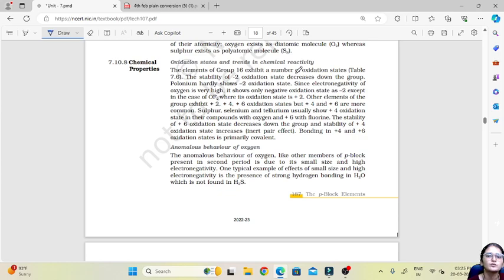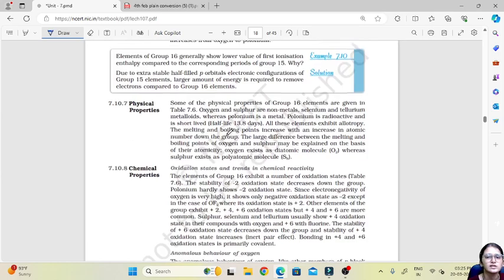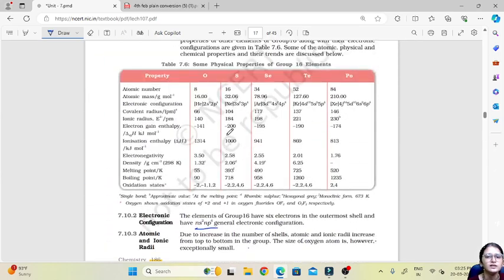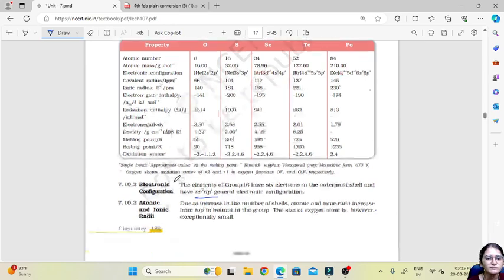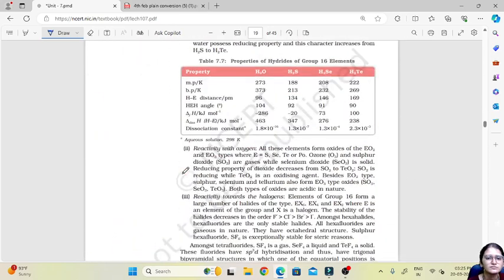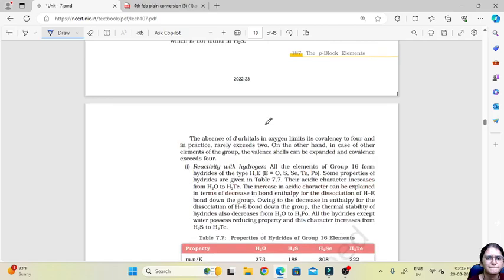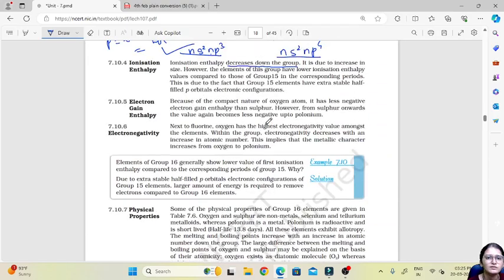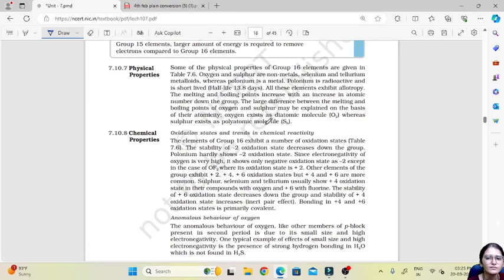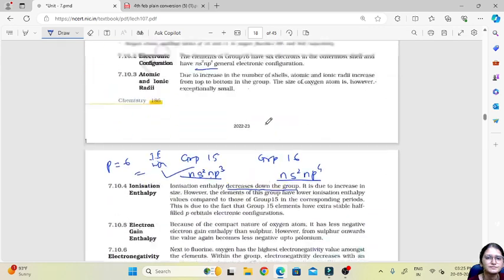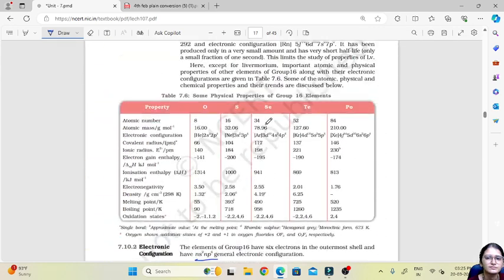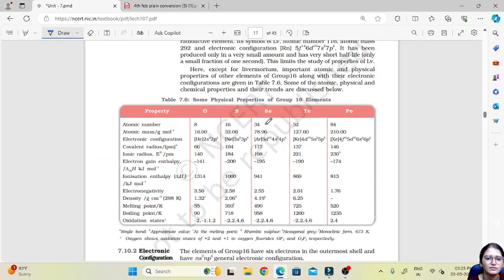Elements of group 16 exhibit oxidation states which are given in this table: -2, -1, 1, 2.